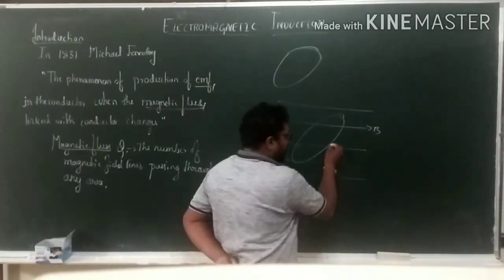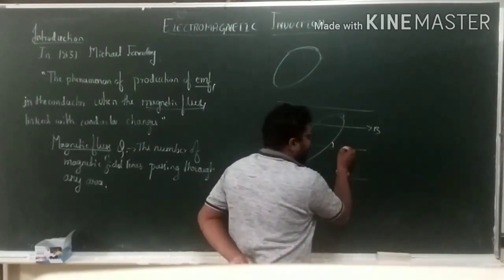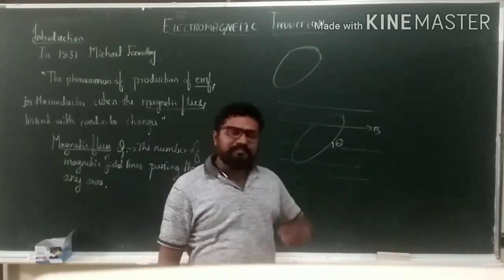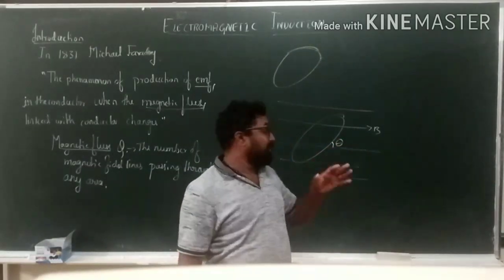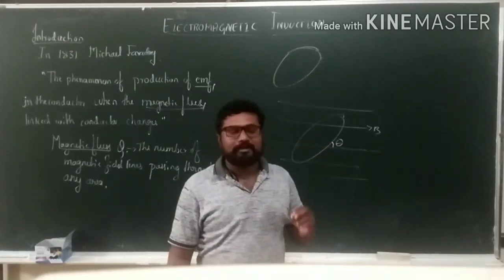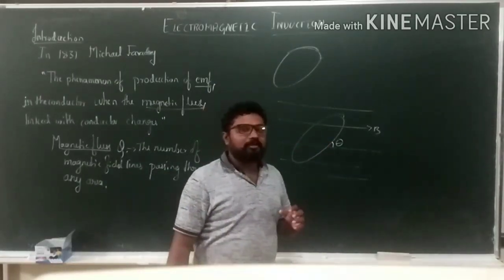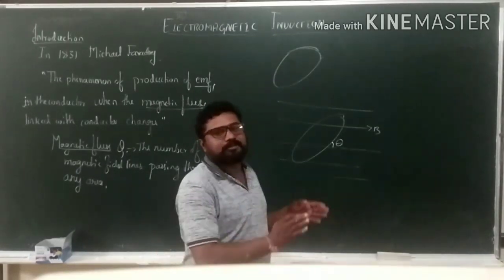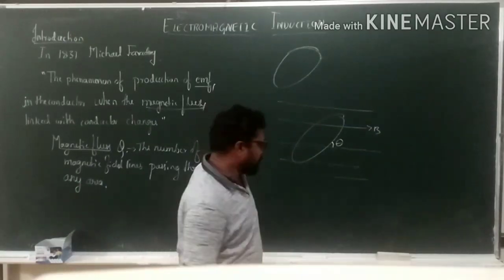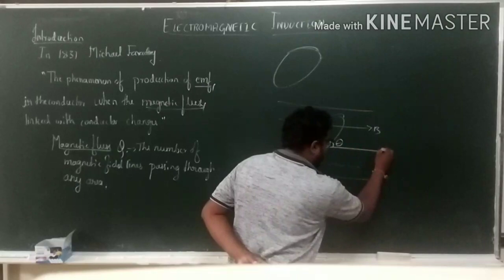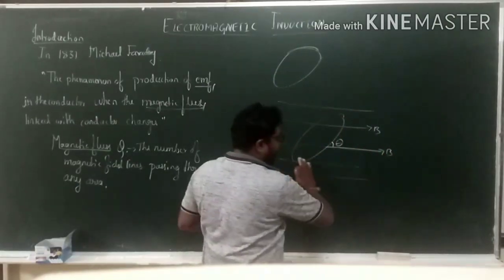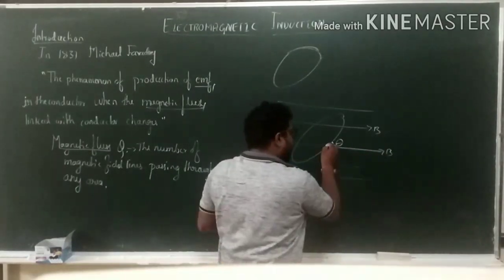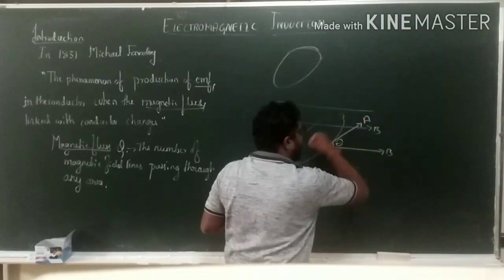Here there is an angle between this area and the magnetic field lines. That will be theta. Here the magnetic field lines are passing through the area normally. Normal cross section you can also call it perpendicular, and it depends upon the situation. You kept that substance inside that uniform magnetic field. Is it clear? This is the magnetic field line B, and this is the area. Here the magnetic field lines are passing through the substance with an angle theta. That is what we call the area A.